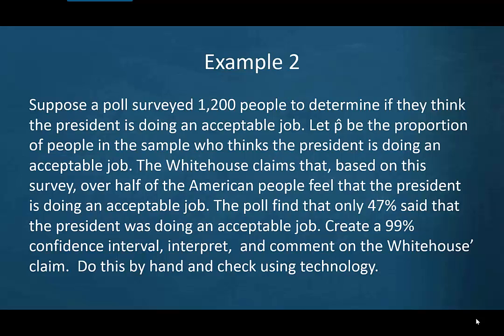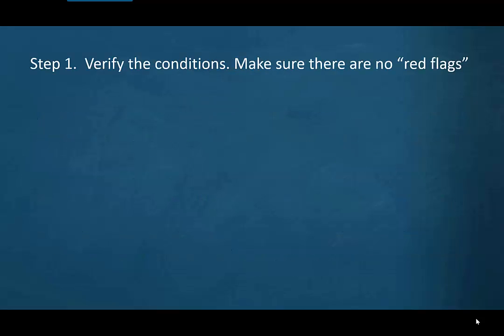Create a 99% confidence interval. Interpret and comment on the White House's claim. Let's do this by hand and we'll check using technology. So step 1 is to verify the conditions. Let's make sure there are no red flags.